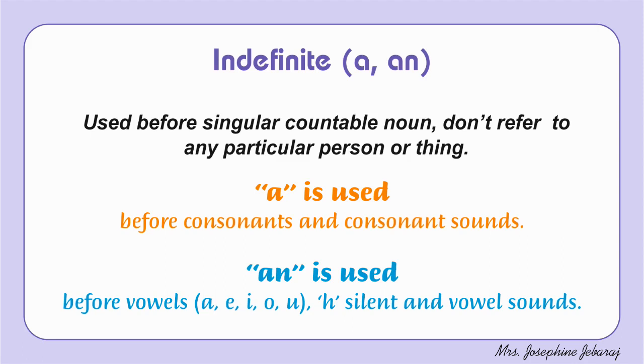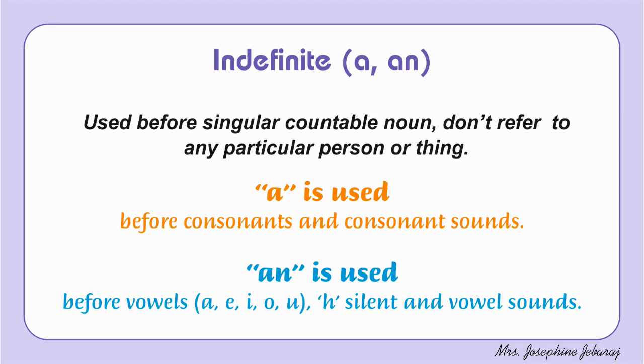The vowels are A, E, I, O, U, and an is also used before silent h words, and before vowel sounds like MP, MLA, MSc, LIC, SP, etc. But if the vowel sounds like a consonant, then we use only "a" before that noun.